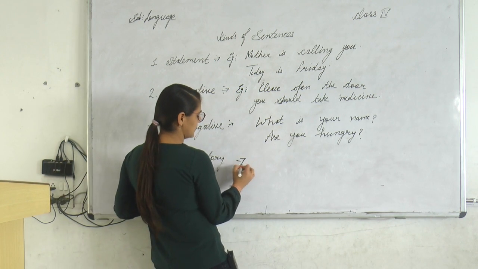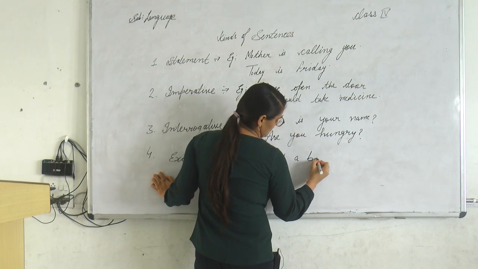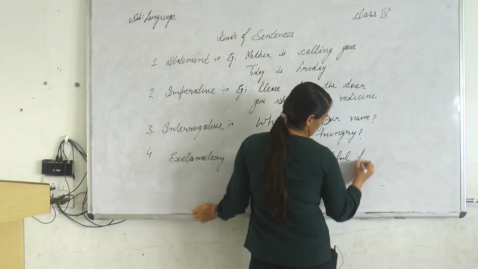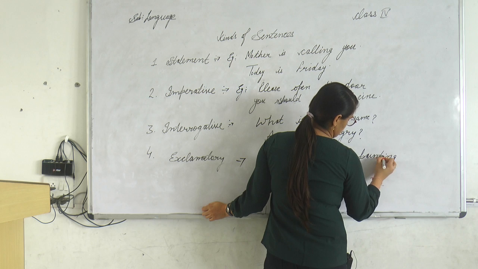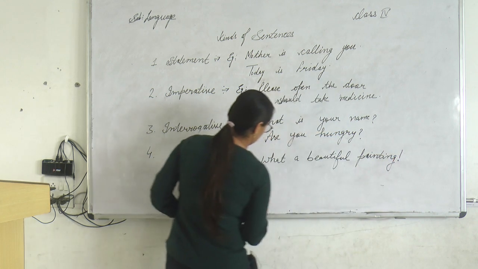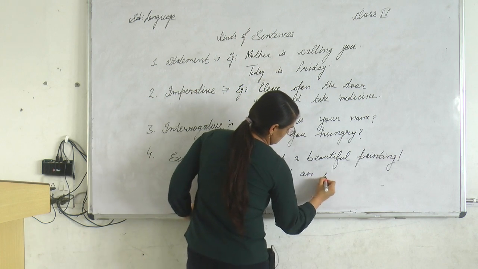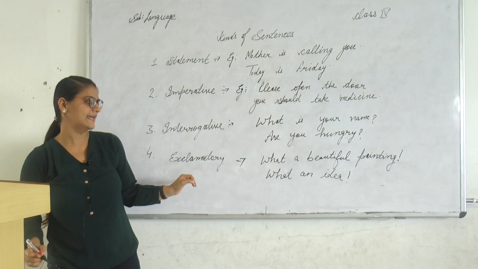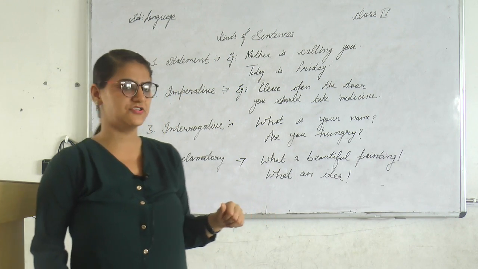Next one is exclamatory. An exclamatory type of sentence is that which shows sudden feeling, which shows expressions or feeling.